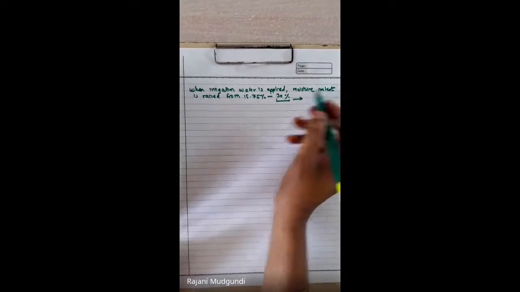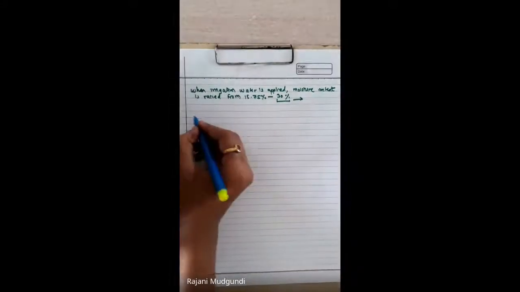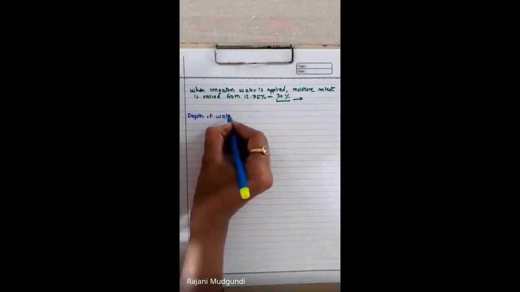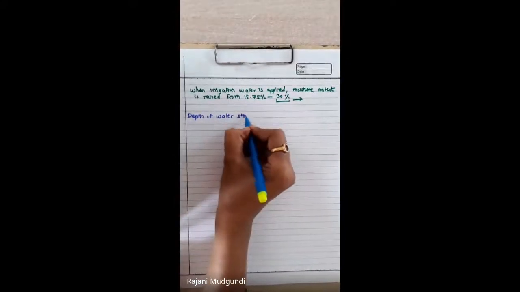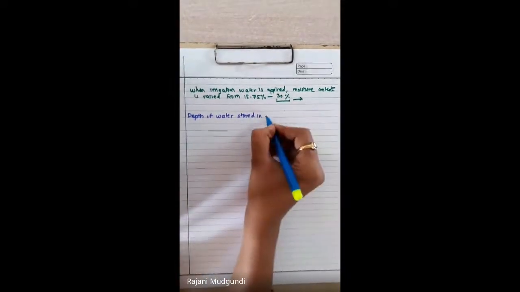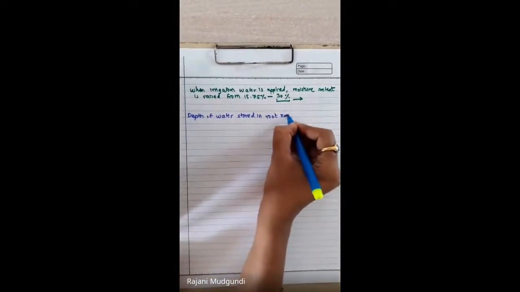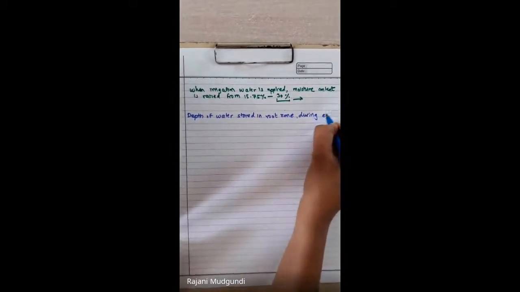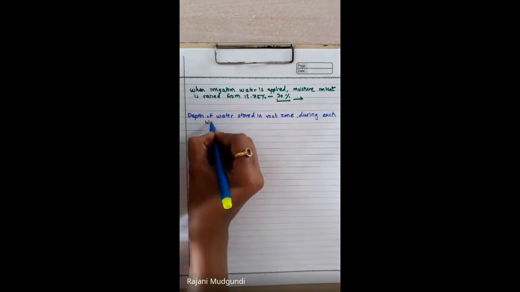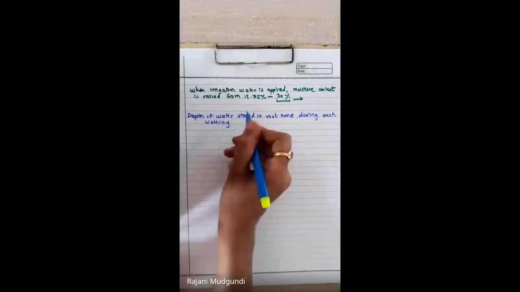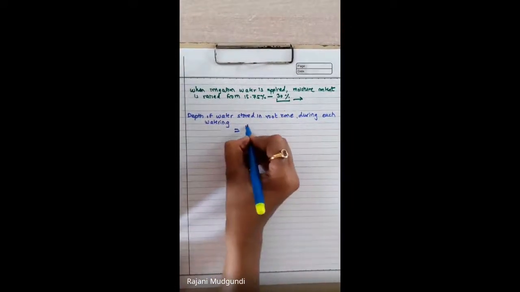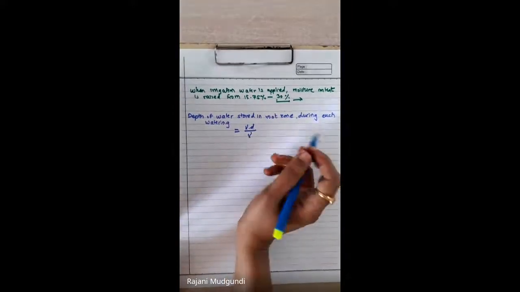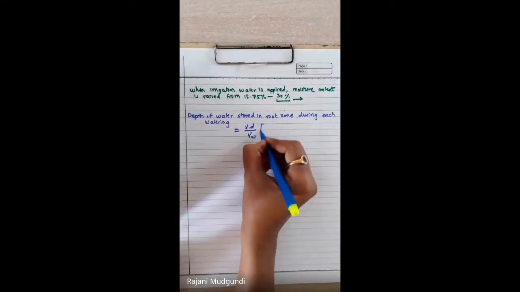Therefore, the depth of water stored in the root zone during each watering will be equal to, we have the formula, gamma D divided by gamma W into bracket.